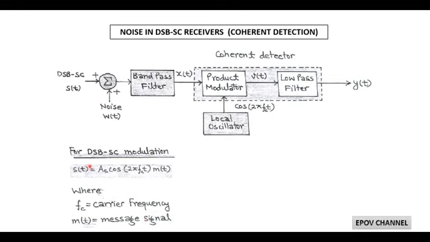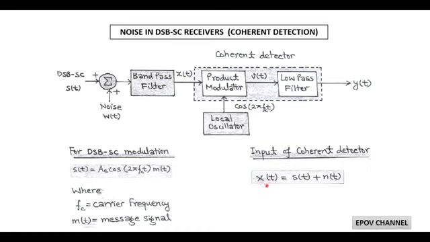This modulated wave gets added with front end receiver noise denoted by w(t), and after passing through a bandpass filter having a bandwidth the same as the transmission bandwidth, we get the band limited signal x(t). This band limited signal equals s(t) plus n(t), where n(t) is the narrowband noise, which can be represented in terms of in-phase and quadrature components.